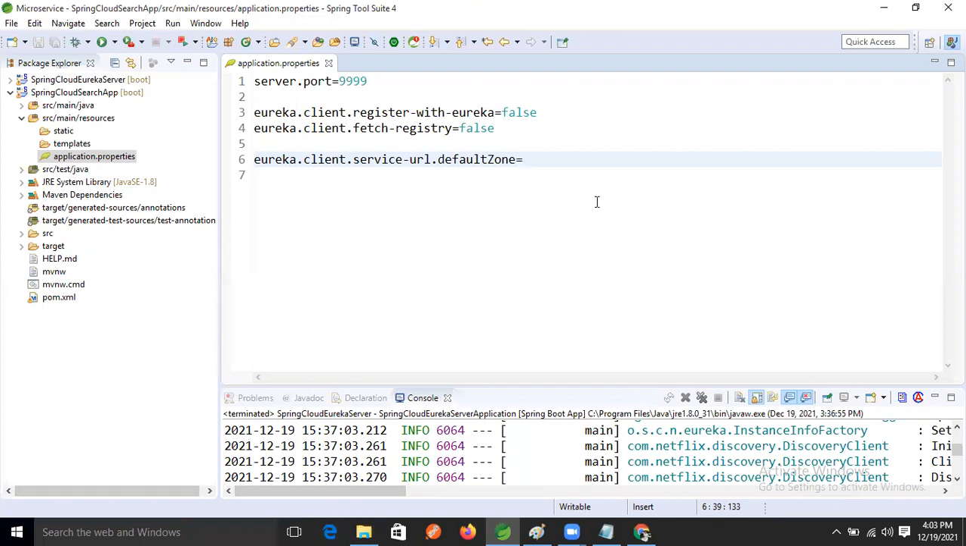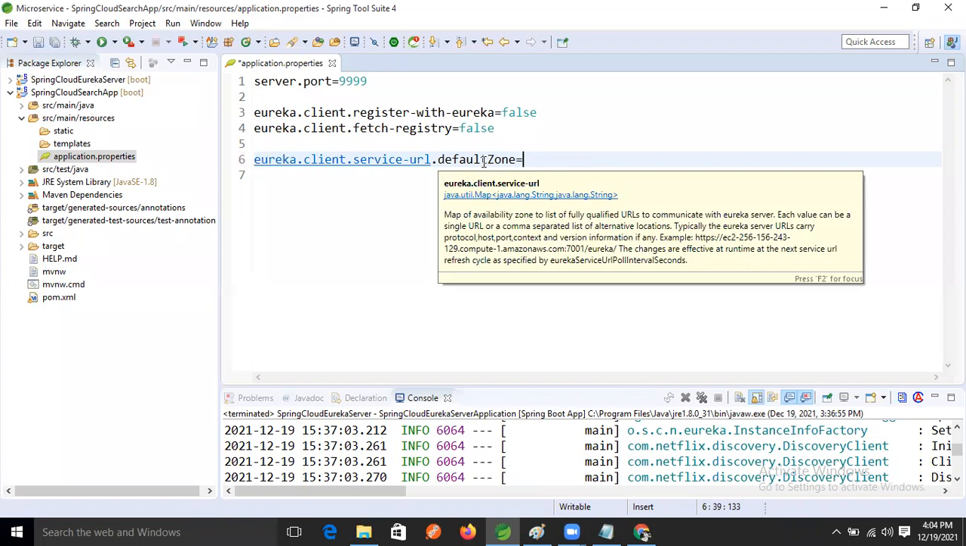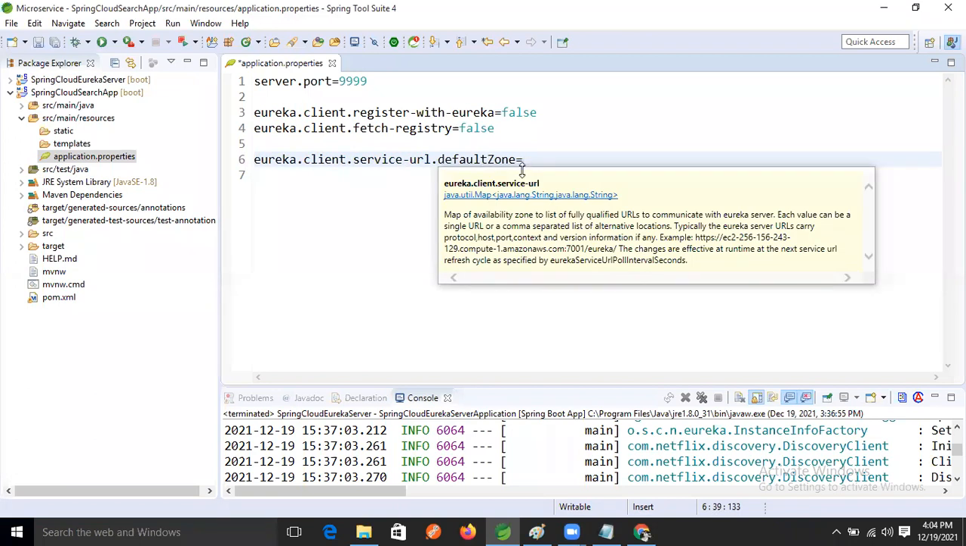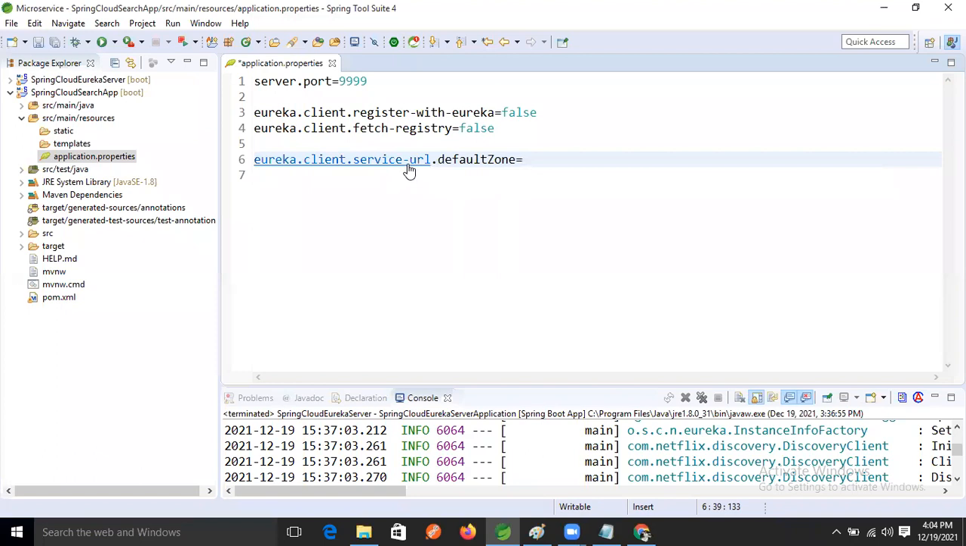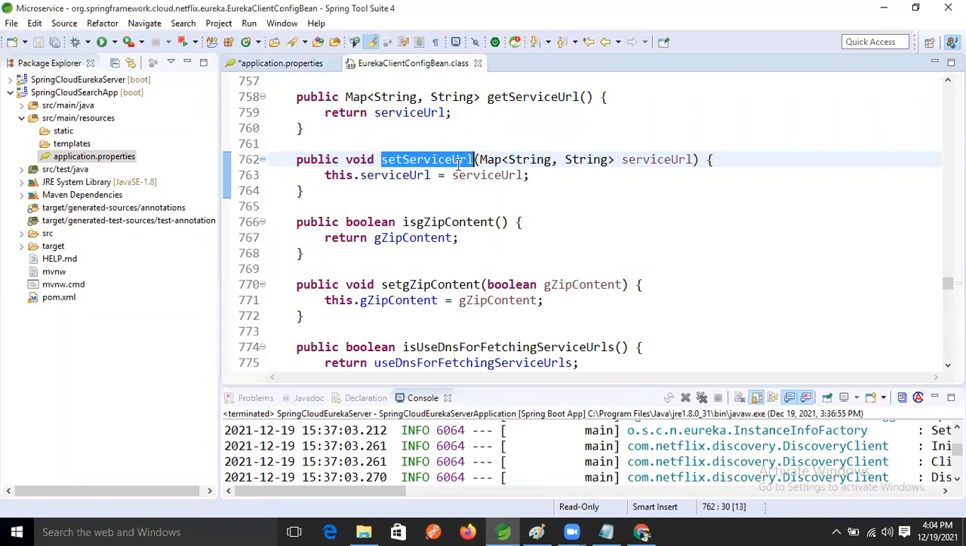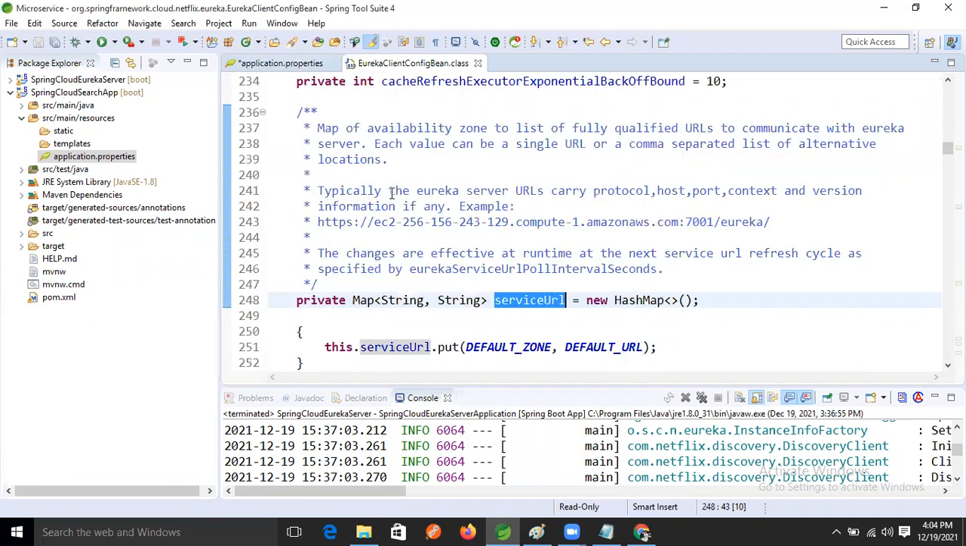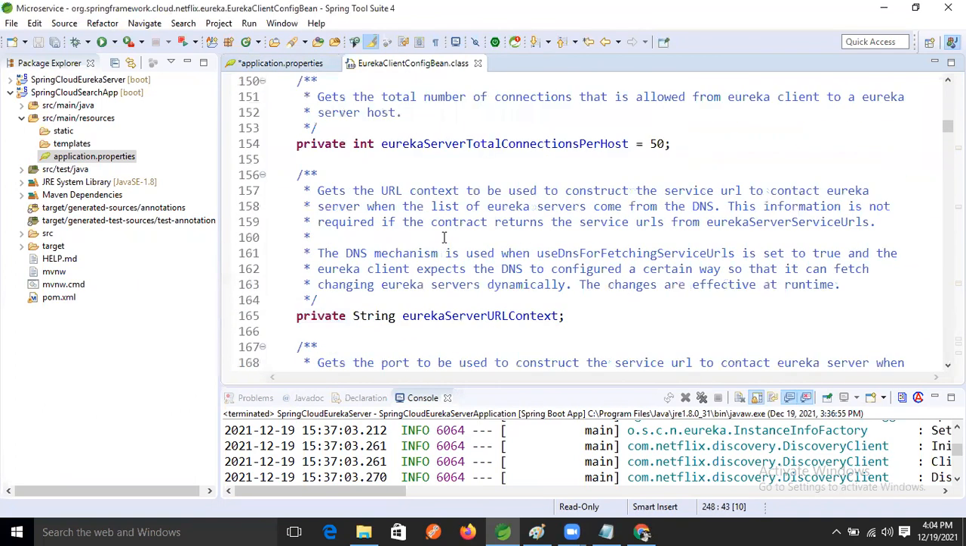Okay, good, no issue. So localhost, no error there, right? So http colon slash slash localhost, or open this 8761. Or do one thing, right? But the default zone is giving an error, right? So okay, let's open this one. Set service URL. So I'm opening the declaration. I want to see that service URL, right?